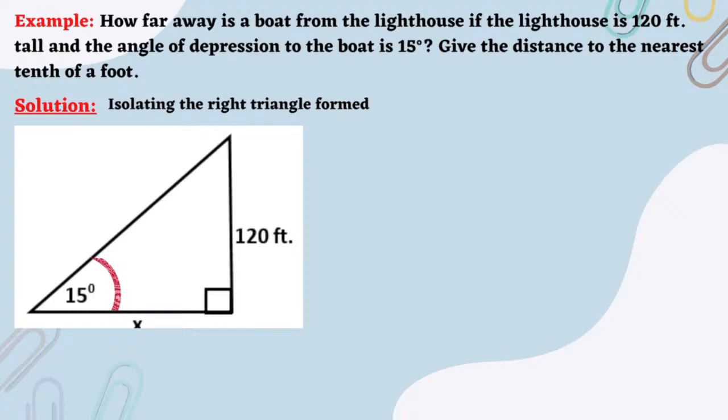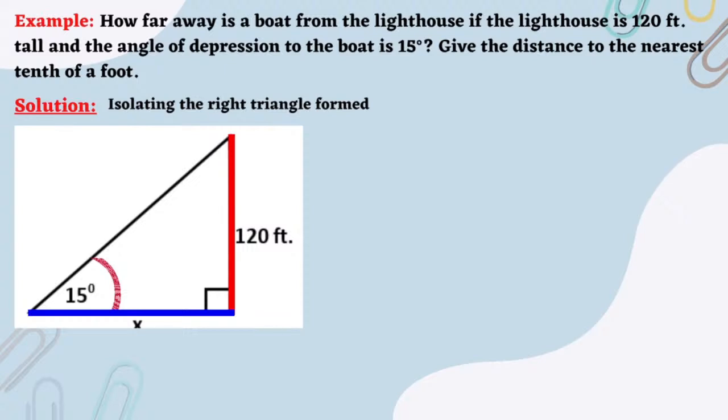Isolating the right triangle formed in step 1, we now have this right triangle. We use this angle, 15 degrees, inside this right triangle as our reference. Now, to determine which trigonometric ratio to use in solving for the unknown, which is represented by x, note that referring to angle 15 degrees inside this right triangle, we are given the length of its opposite side, which is 120 feet, and we are asked to find the length of its adjacent side, the x or the unknown.